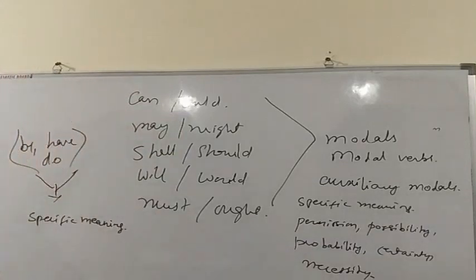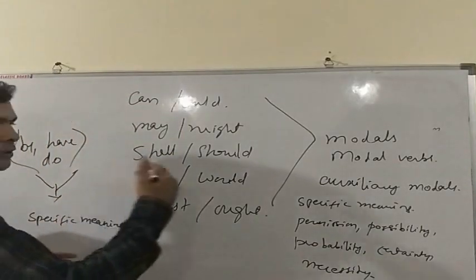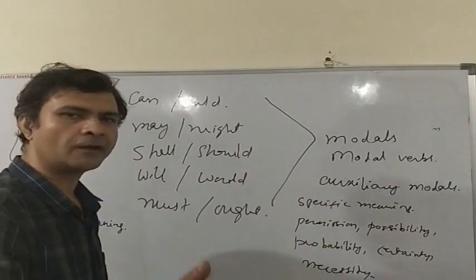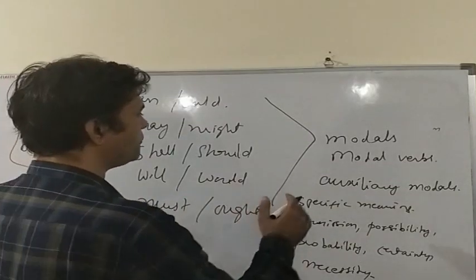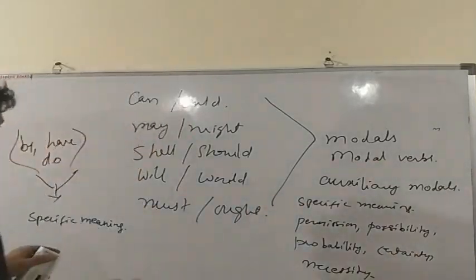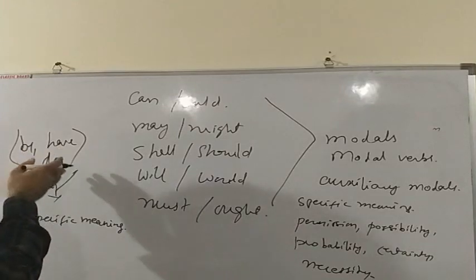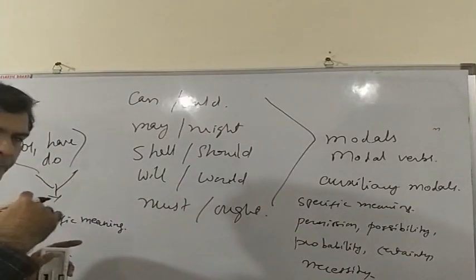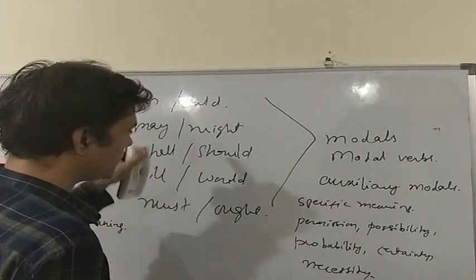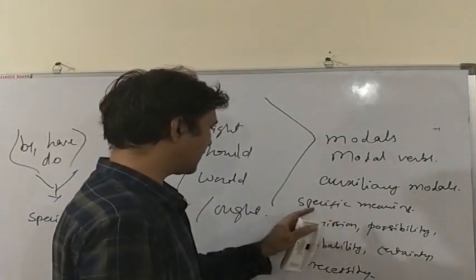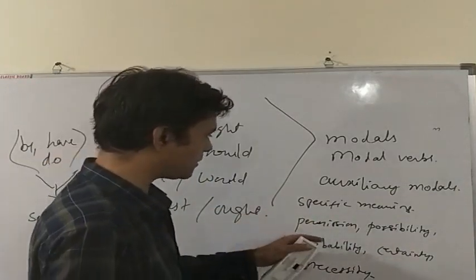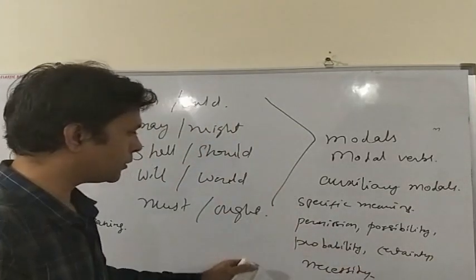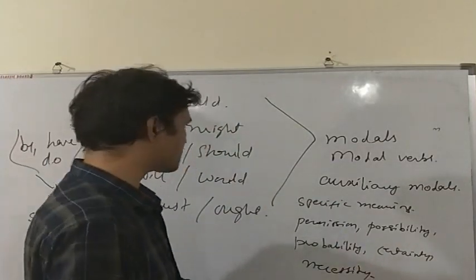So, this is the difference between auxiliaries and modals. This is a very minute difference and we can ignore it and call them a mix of auxiliary and modals, but it is there. The auxiliaries do not have any specific meaning. On the other hand, modals have certain meaning, and that meaning may be permission, or possibility, or probability, or certainty, or necessity.